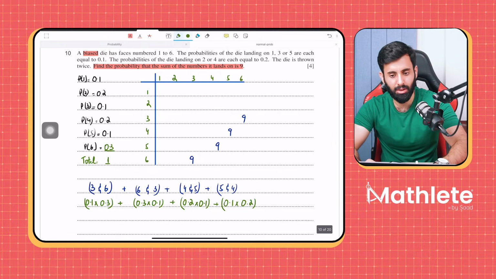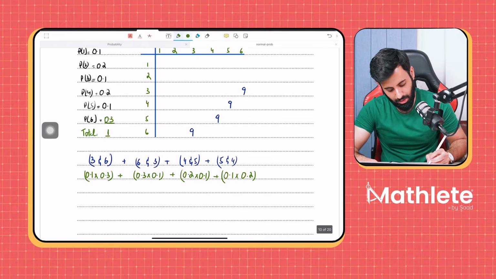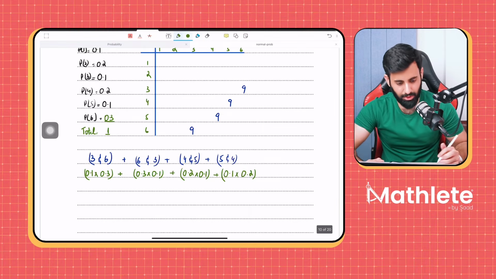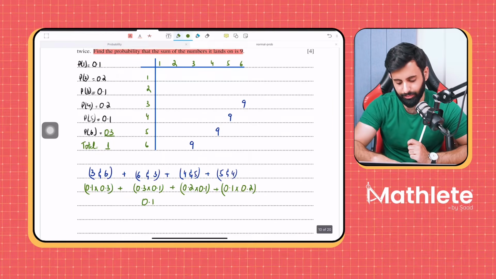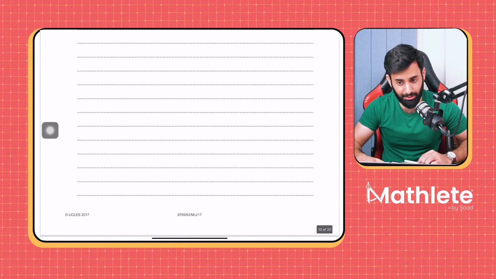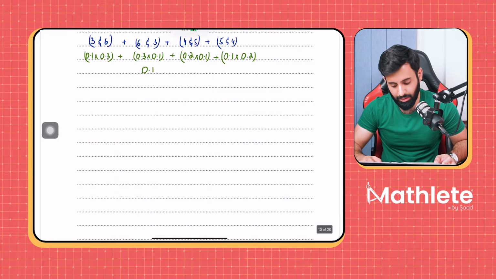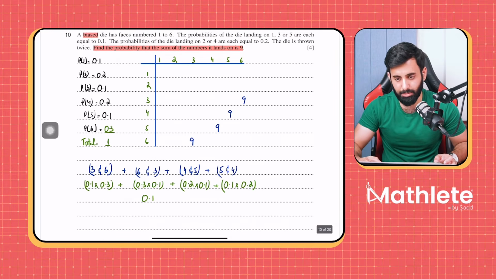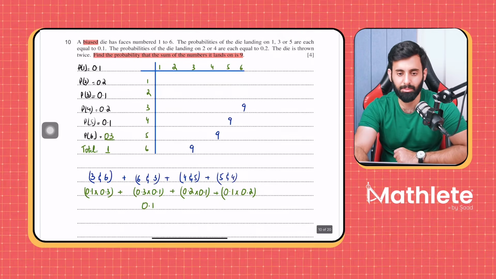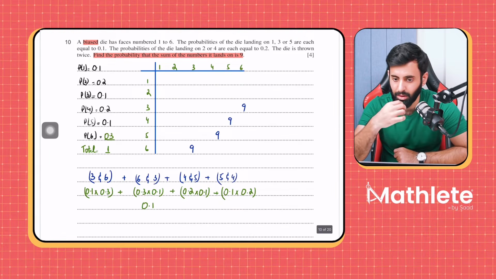Okay. Now you see how many calculations we have to do now. So my suggestion would be just use your calculator over here. And if you do it correctly, you get 0.1 as your answer. Okay. So notice that you're given plenty of space. It's a 4-mark question, but look at the amount of space that you're given. Why are you given this much space? You're given this much space so that you can do your working.